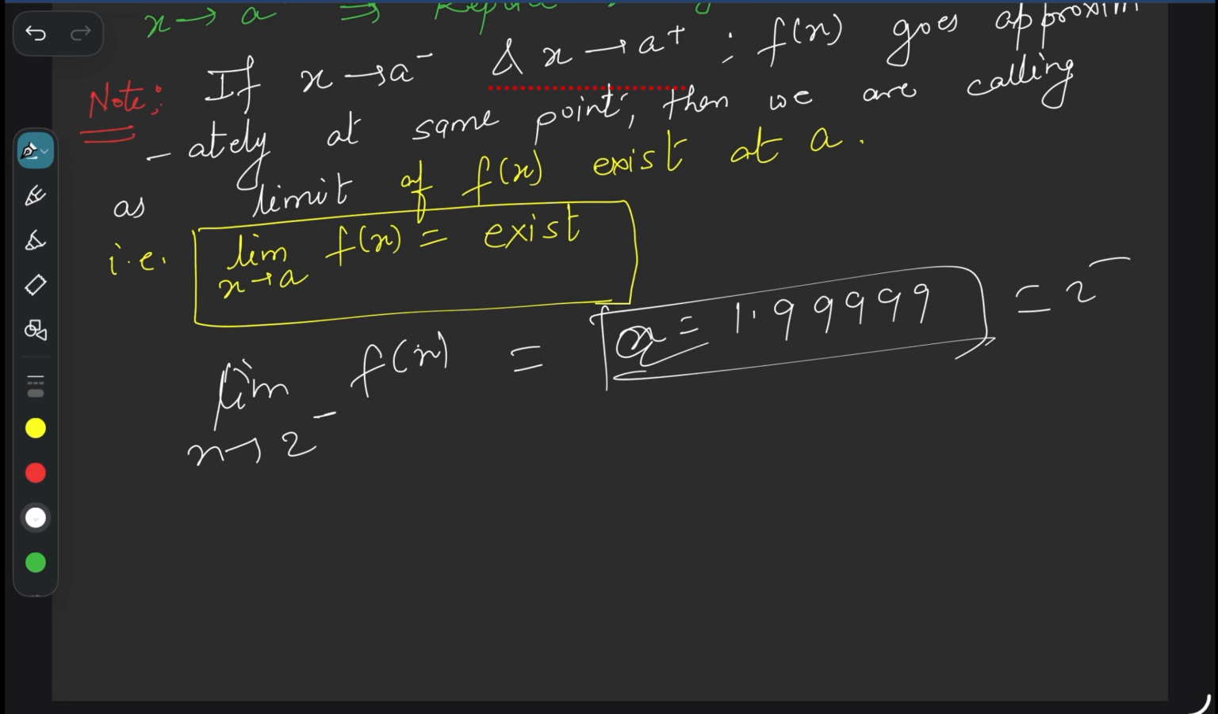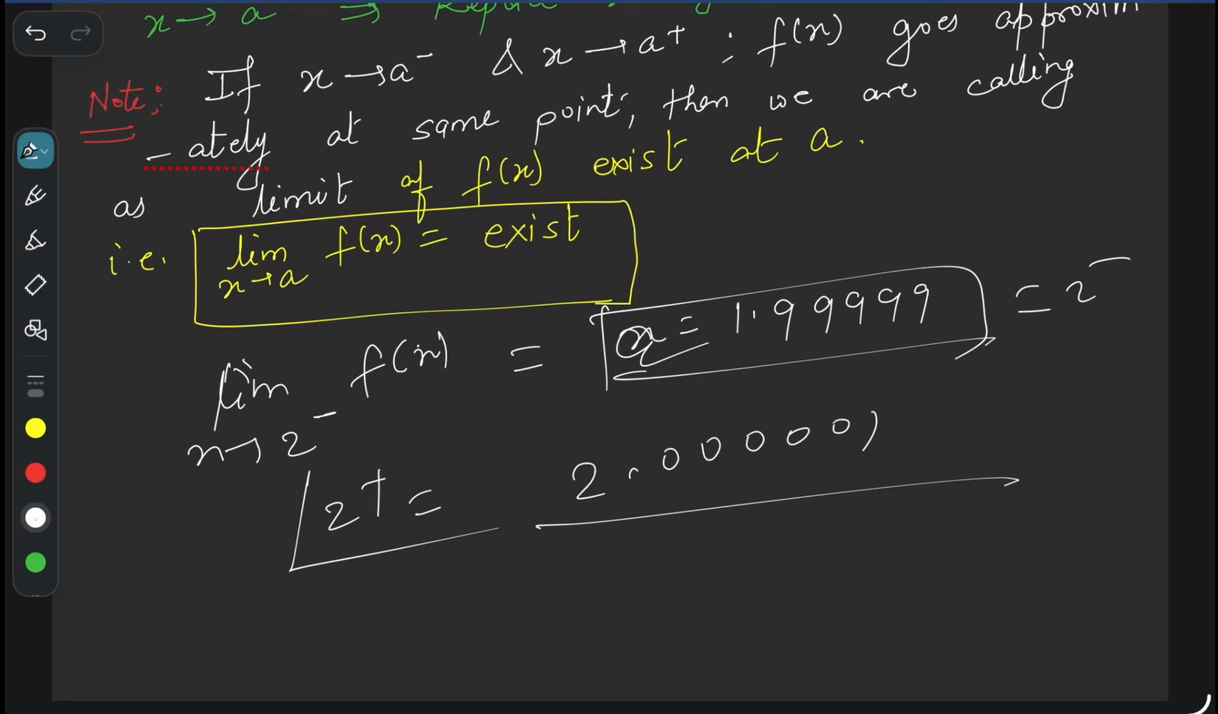Got it? Or what is the meaning of 2 plus? 2 plus means 2.000001 like this. This is the meaning of 2 plus. So this is the meaning of minus and plus. Minus and plus is not negative or positive number. यही एक बहुत बड़ा इंपॉर्टेंट कॉन्सेप्ट है इस चैप्टर में. What is the meaning of a minus, what is the meaning of a plus.